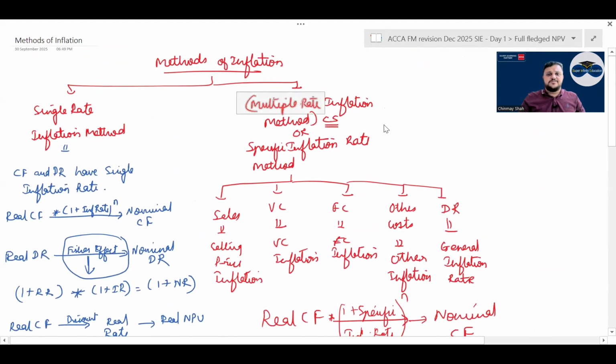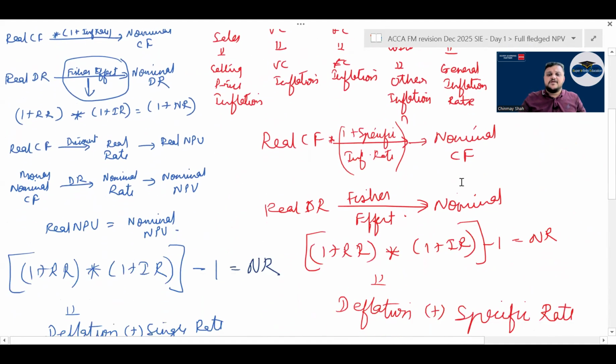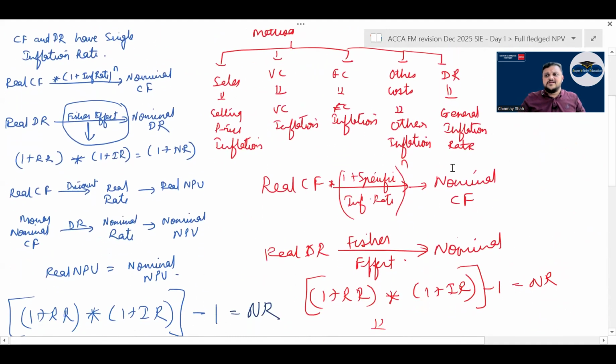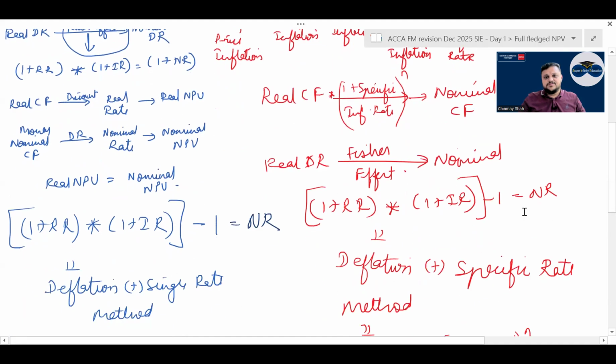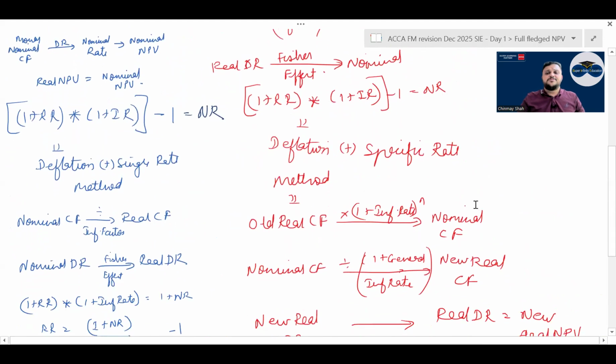Then you have the multiple rate inflation method, or specific inflation rate method, where the formulae are given different for sales, different for variable cost, different for fixed cost, different for other cost, and different for the discounting rate, correct? Then you have what? Tell me. Your real cash flow multiplied by 1 plus the specific inflation rate raised to n gives you the nominal cash flow, correct? Real discounting rate to nominal, you go by the Fisher effect: 1 plus real rate into 1 plus inflation rate, minus 1.